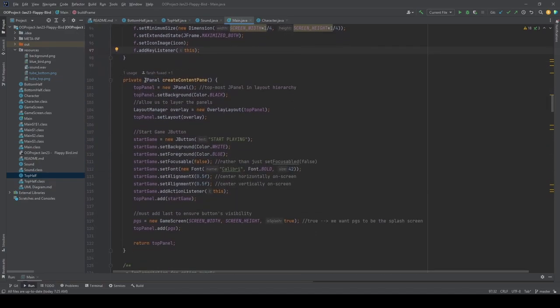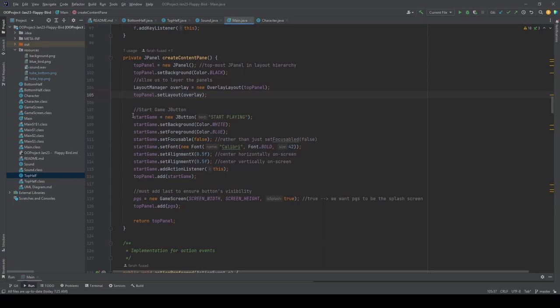Here we have a JPanel, create content panel, which is the top panel here. We set the background and the set layout for the overlay. And here we have the start game button, which is here. You can see start playing here, so that when we press the button, we can start playing. And here are all the properties for the button, such as the color, the font, and the alignment. And we add the action listener, so that when we press the button, the game will actually start.